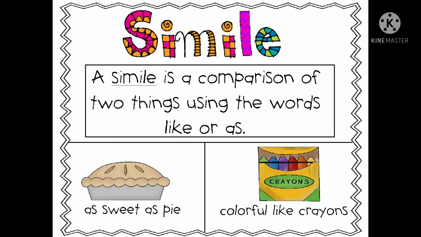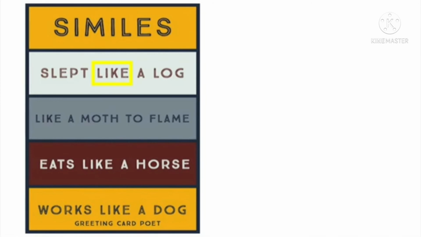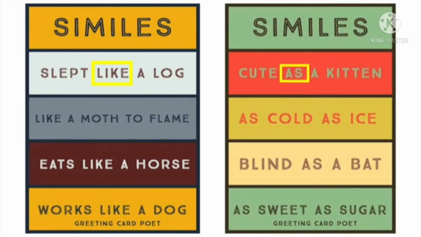Now let us see more examples of simile. Slept like a log, like a moth to flame, eats like a horse, works like a dog. Here the word like is used to compare. Cute as a kitten, as cold as ice, blind as a bat, as sweet as sugar. Here the word as has been used to compare two things.